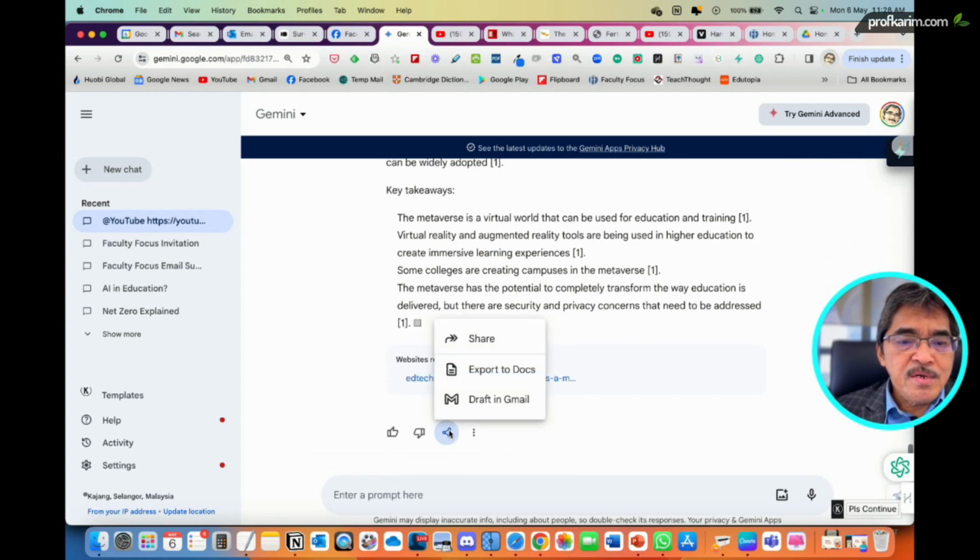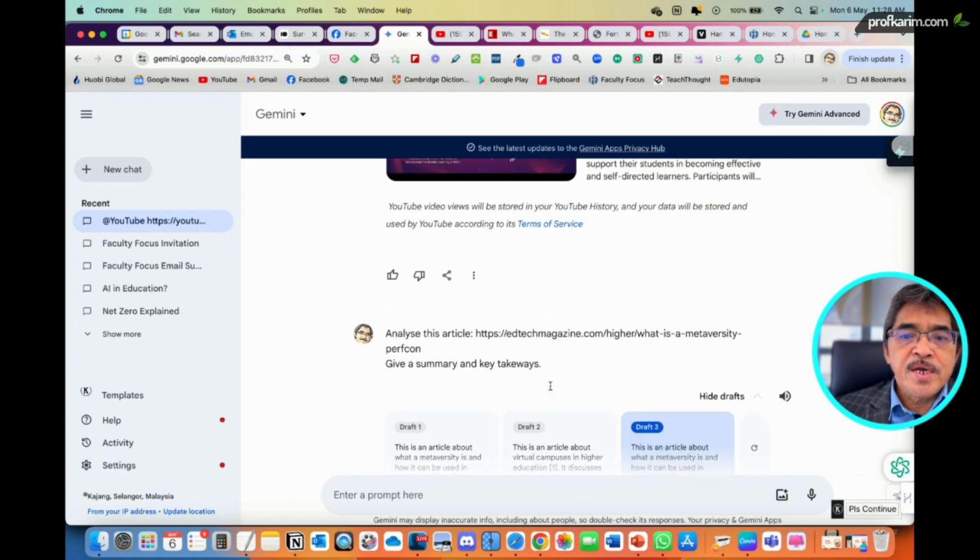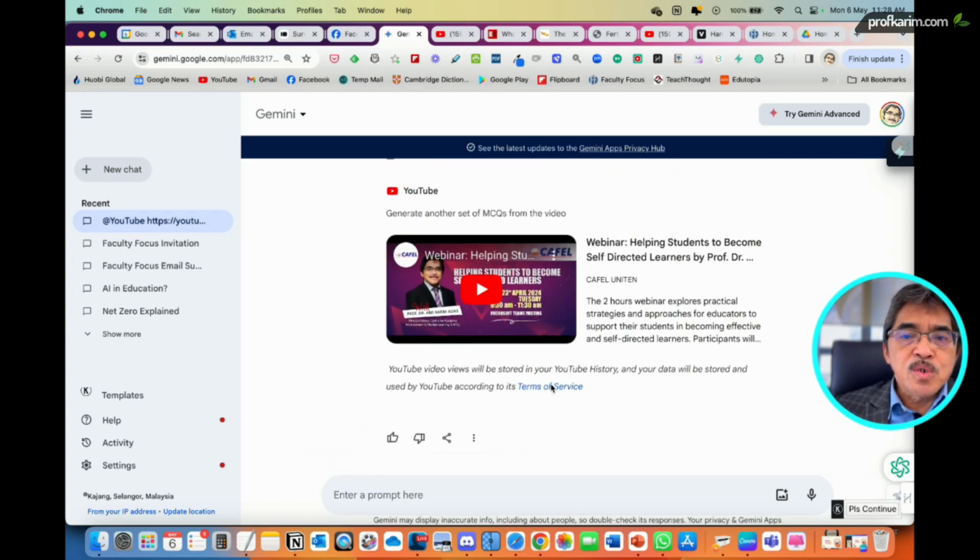And down here, you can share the public link to share this particular conversation. You can export to Docs, or you can create a draft in Gmail. It will take you to the email in Gmail, and you can do further editing inside. Yeah. Okay.